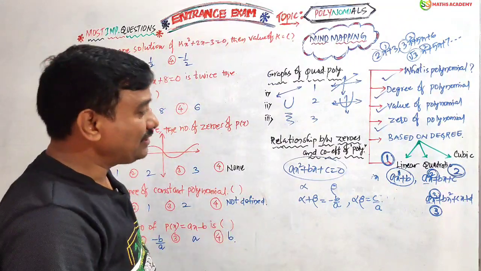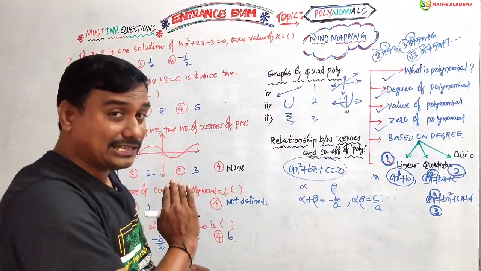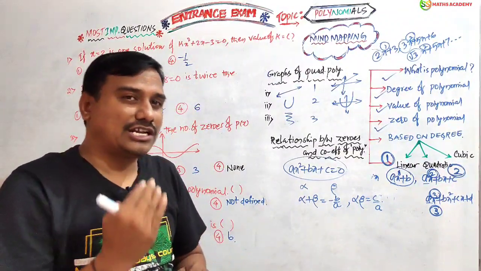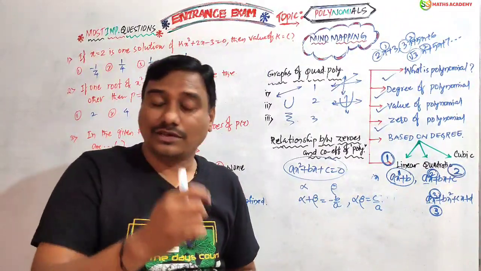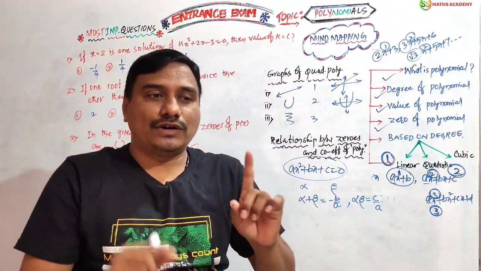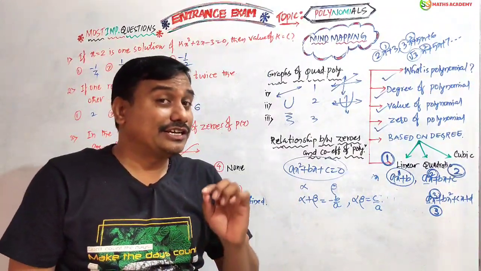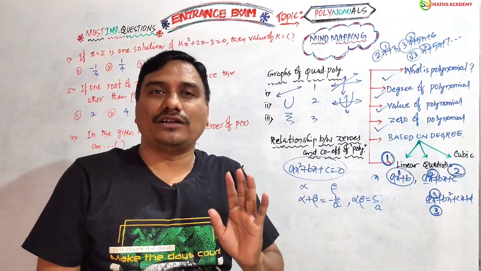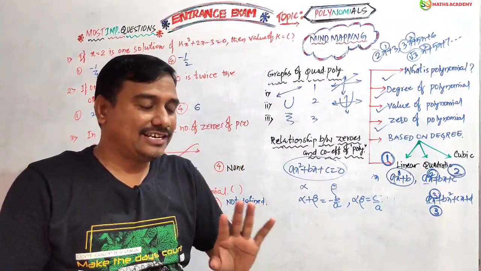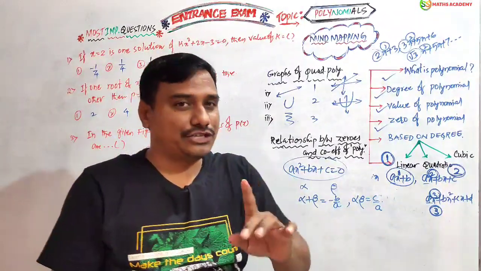Okay? Now friends, two important note points. Now I am going to start the exercise problems, the model questions and previous questions. Before that, I want to tell you two important note points, which are competitive style. The degree of a constant polynomial is 1. Right. The degree of the zero polynomial is not defined, it does not exist. Right friends? Now let us see model questions as well as previous examination questions.